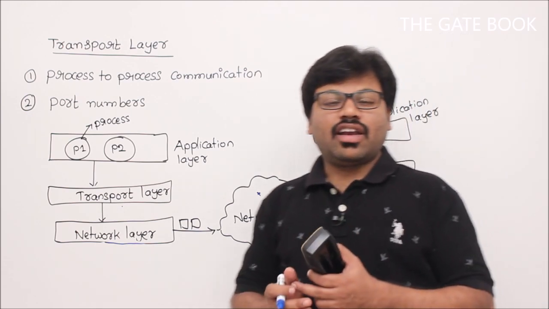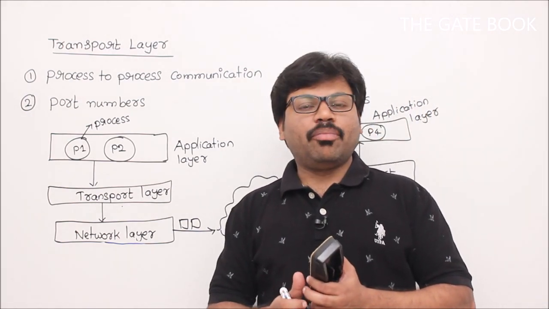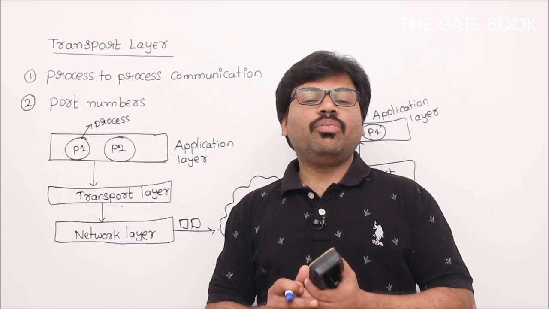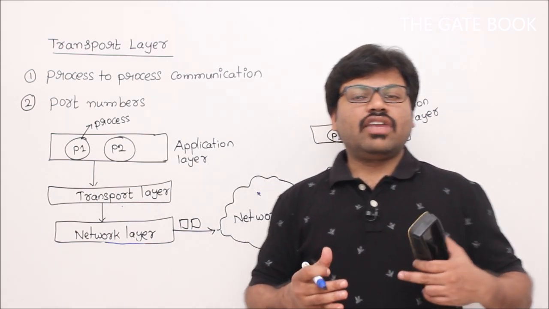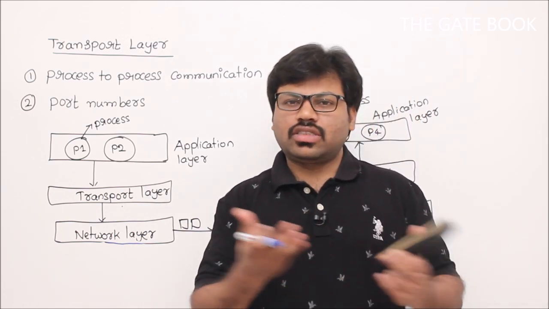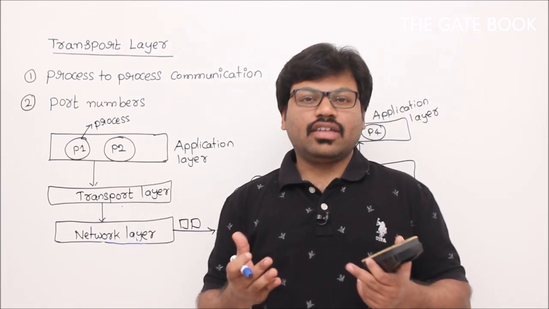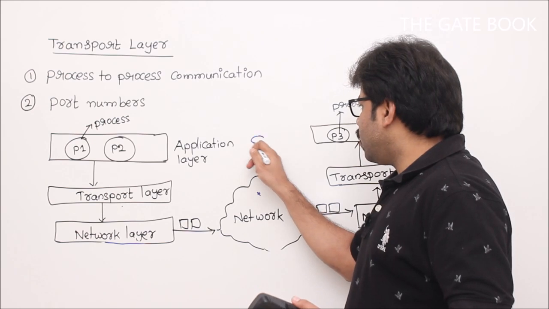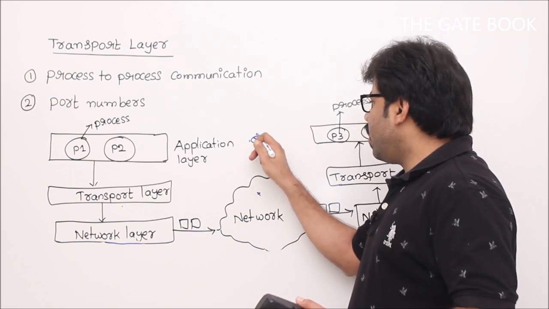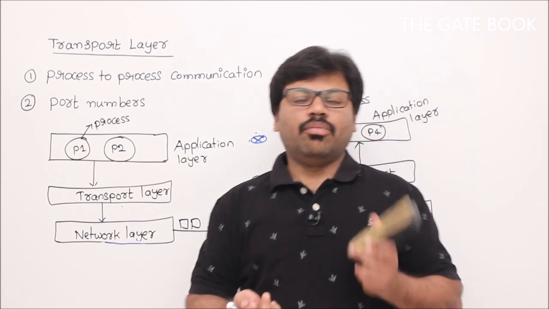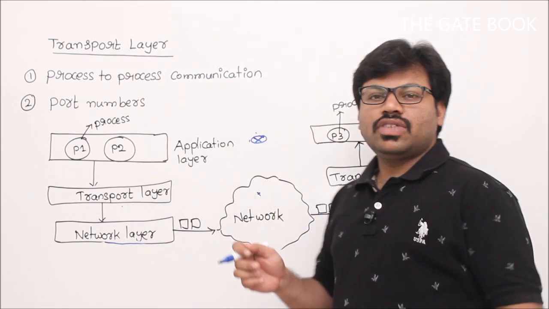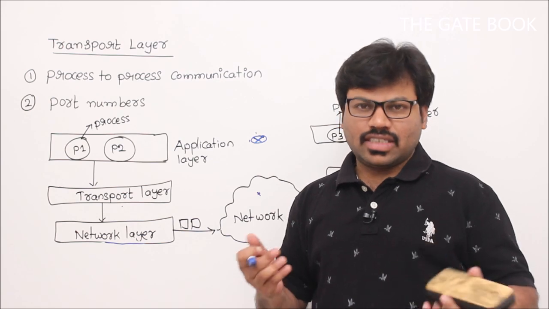Sir, why did we make an unreliable network layer? Why can't we make a reliable network layer? When you make a reliable network layer, then we lose performance. For that, we have to fix the route and everything, right? And we have to ask a simple question to router: my dear router, never discard any packet so that our network will be reliable. But we know that routers will discard our packets for flexibility.